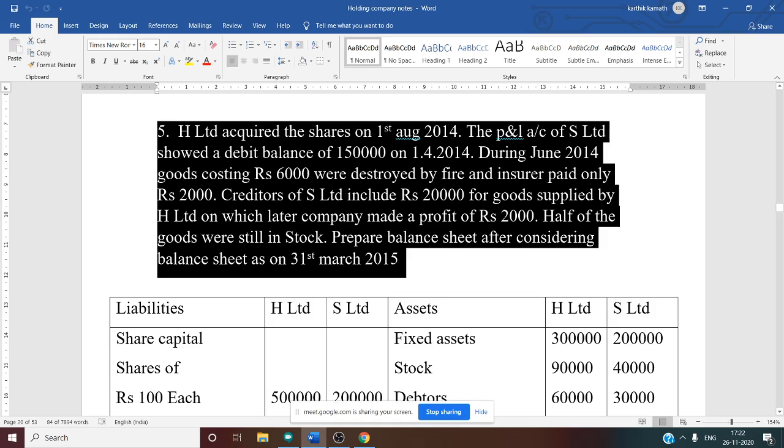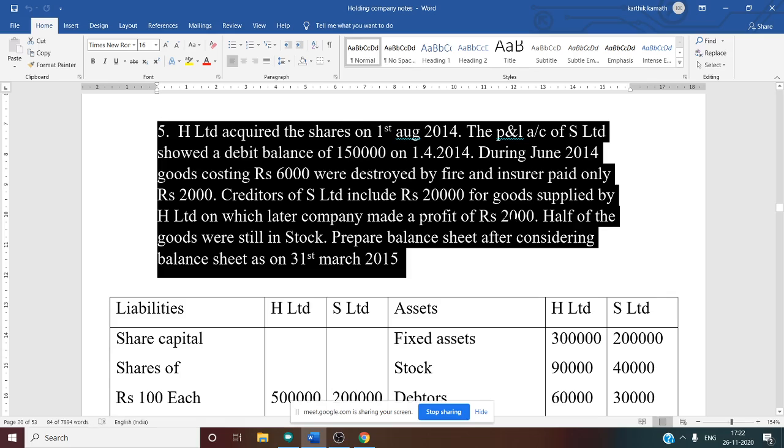Intercompany transaction means it affects both sides: on the asset side you have to deduct something from debtors, and on the liability side you have to deduct something from creditors. So that we have to discuss. Then creditors of S Limited include 20,000 for goods supplied by H Limited, on which the latter company made a profit of 2,000. So unrealized profit on stock is also included in this.